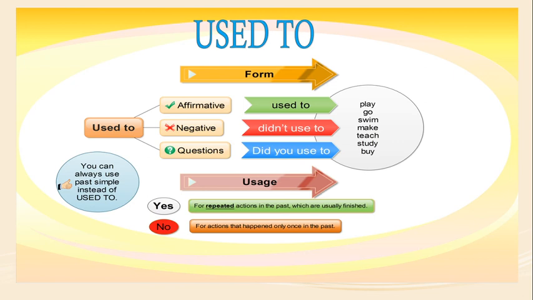I used to swim when I was a small boy. You can always use the past simple instead of used to for an action that happened only once in the past. If the action happened repeatedly in the past, you can use used to. You can also use the past tense instead of used to.